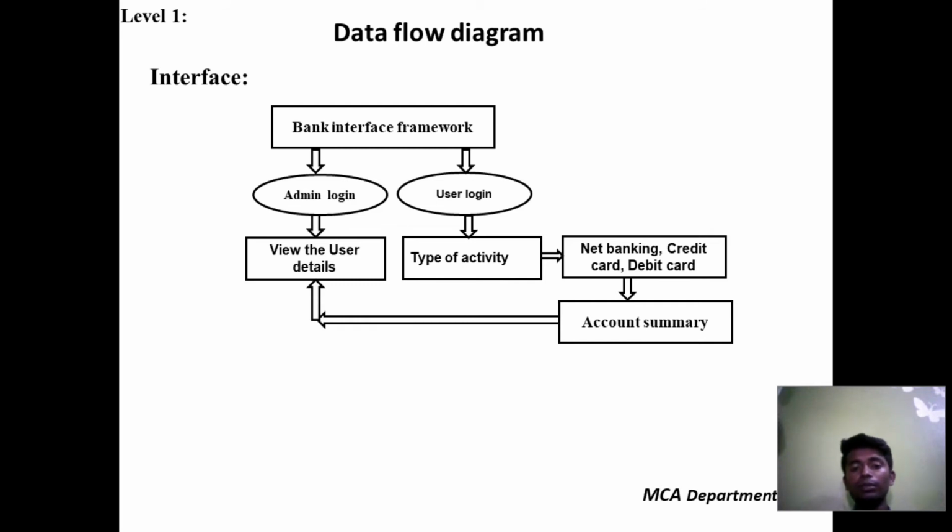So it is securely stored in the database. Type of activity: the activities you did in this application are stored in type of activities. Net banking, credit card: here you can store your details, the account summary, and the transactions. When your transaction is done, everything is stored here.